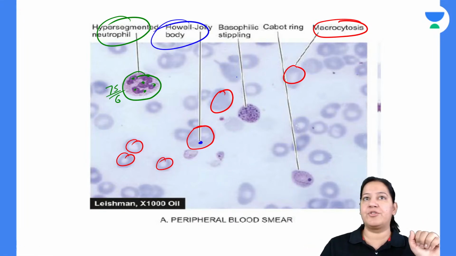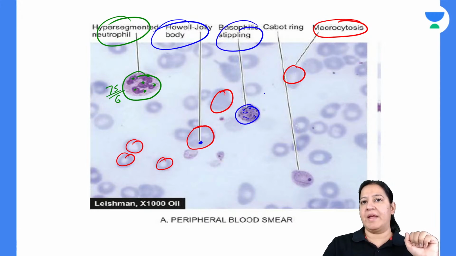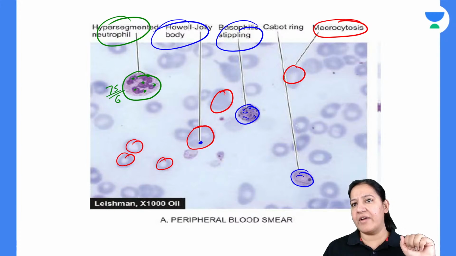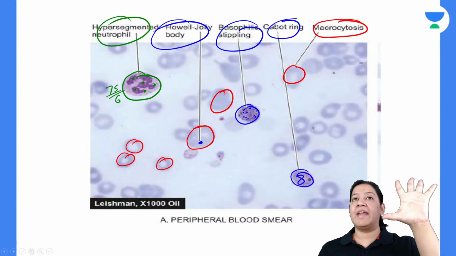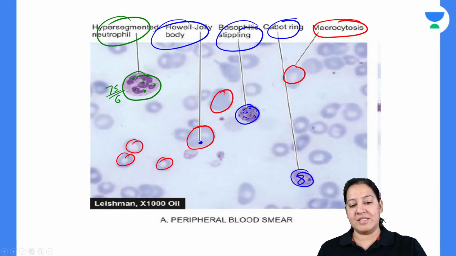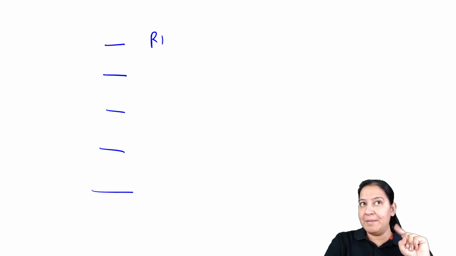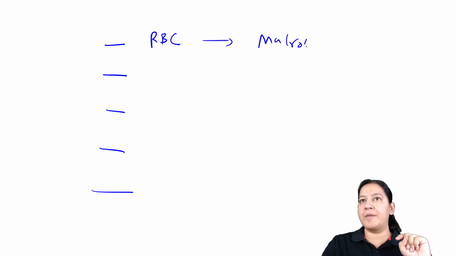Yesterday I taught you. Can you see this one? This is basophilic stippling. And can you see inside this RBC a ring of 8? It is a Cabot ring. So these are the 5 features which define a peripheral smear of megaloblastic anemia: 1, 2, 3, 4, 5. Number 1, in the RBC, what will you see? Macrocytes, the size of the RBC is more.